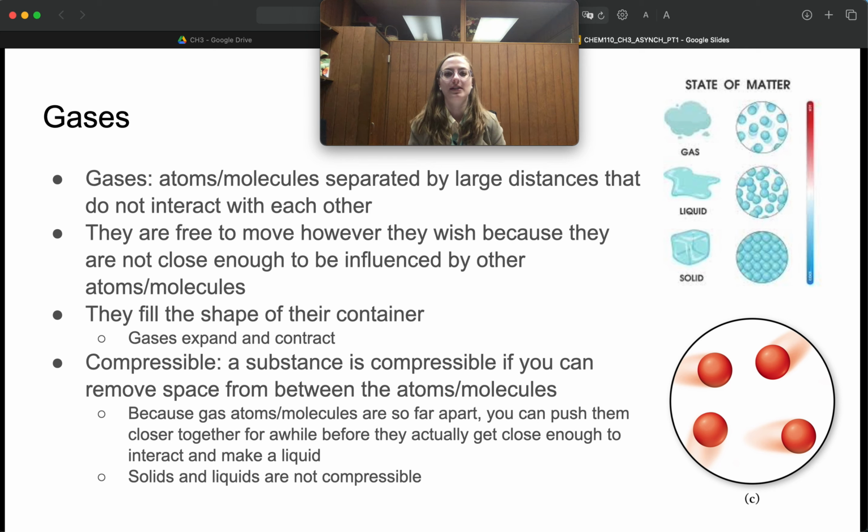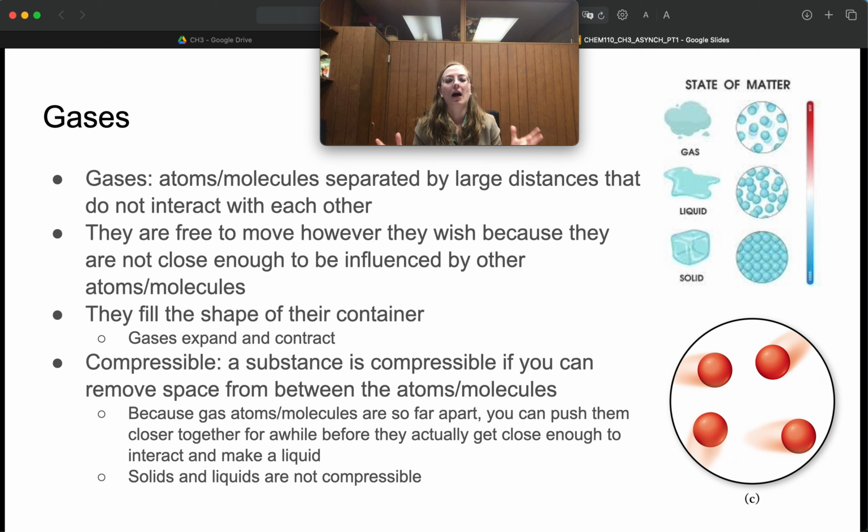And we call this characteristic compressibility. A substance is compressible if you can remove the space between the atoms and molecules. Remember, we're starting with gas molecules really far apart, and when we compress them, we're making them do this, so they don't have as far to go. They're still not interacting with each other. They can run around and run past each other. But we went from having a big wild space to, okay, I've compressed my gas where it can only move like this instead. You can push those gas molecules in towards each other before they're forced to interact, but once we push them in tight enough, they're interacting, and they'll become a liquid or a solid from there.